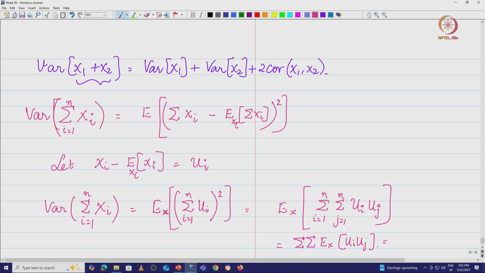So, this is equal to the expected value of xi minus E of xi into xj minus E of xj.